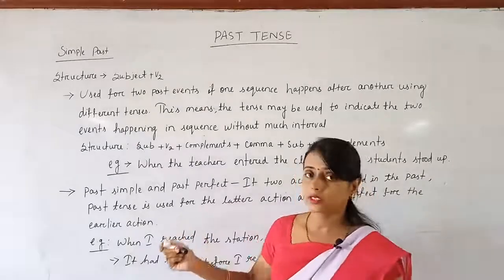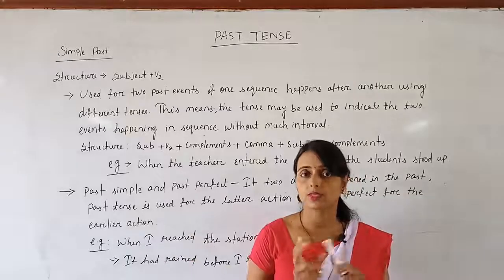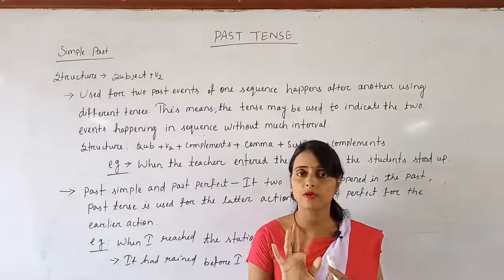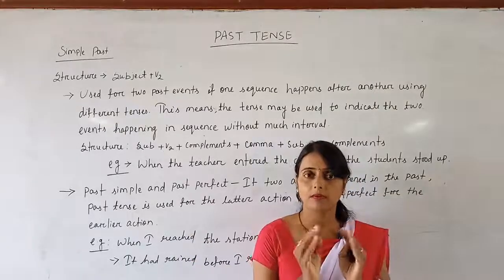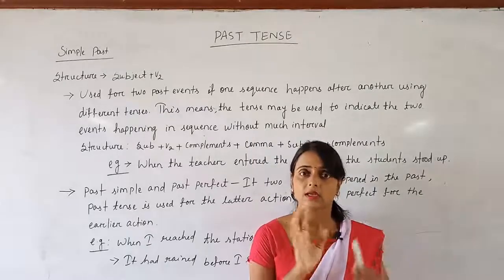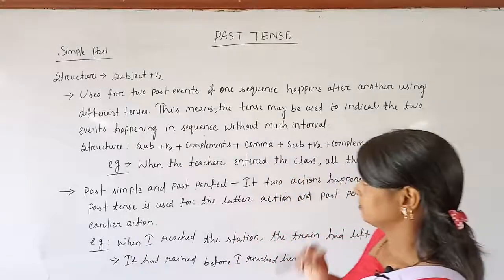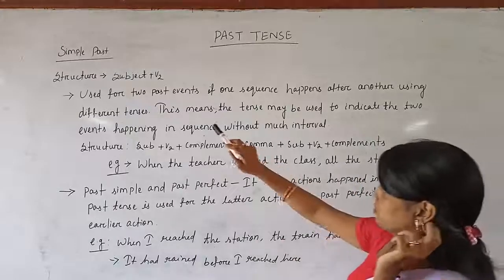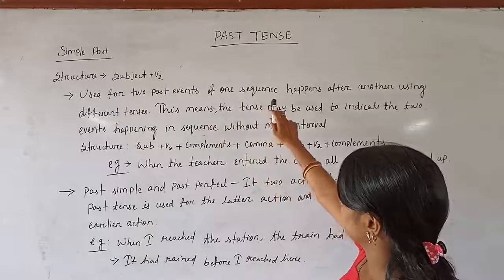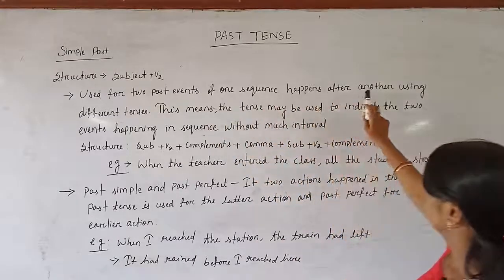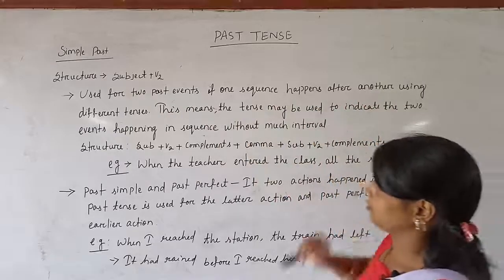Here I have written one example from that category, where two forms of tense are used in a single sentence. It is used for two past events, if one happens in sequence after another.